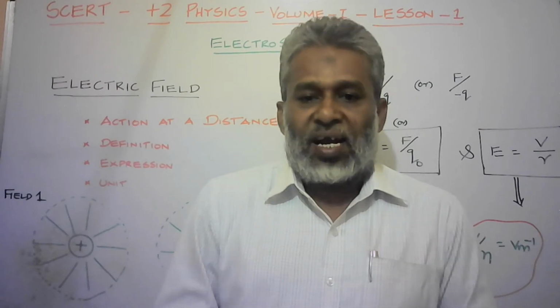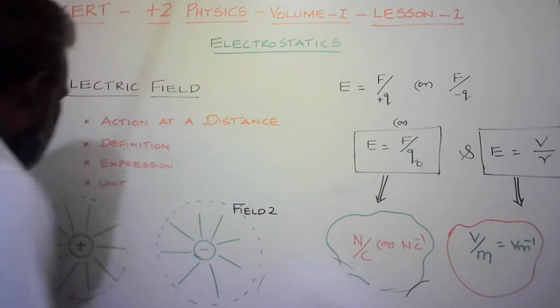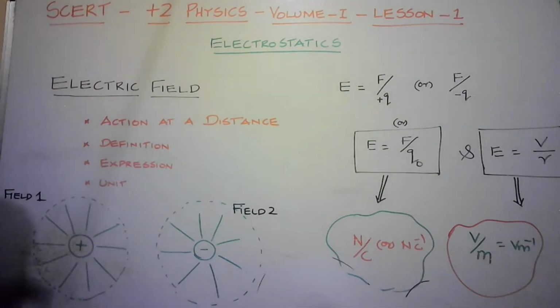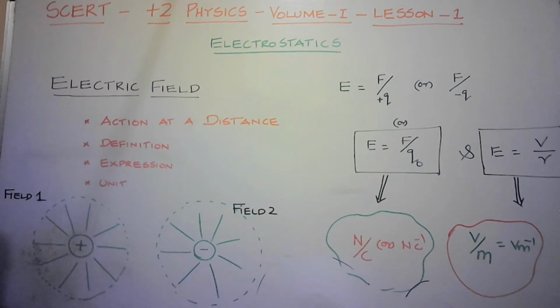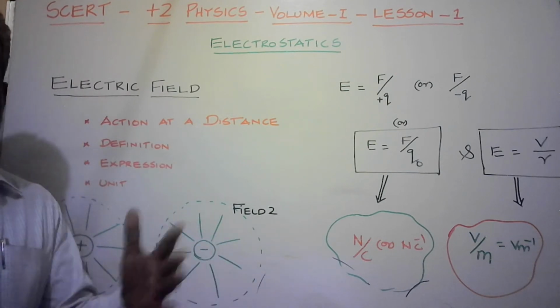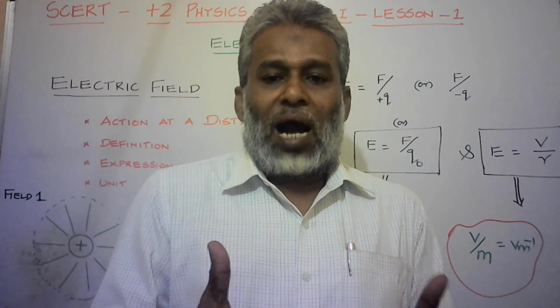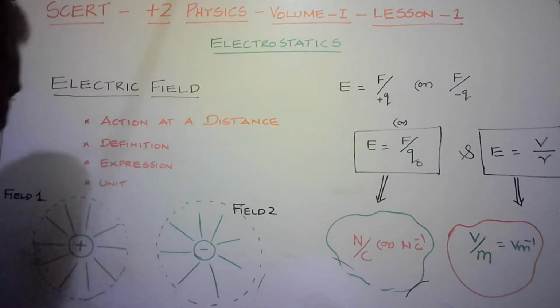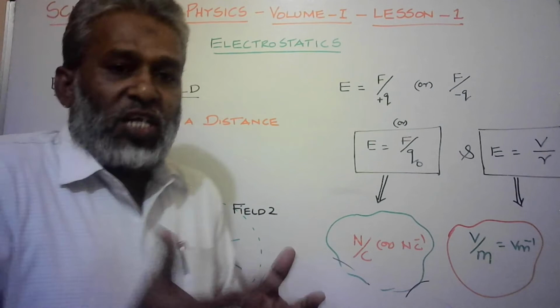Here we are going to take an example. There are two charges here, one is plus, another one minus. It has a certain field. The other one also has a certain field, that is the influence. It depends upon the quantity, the amount of charge. These are interacting with each other. Their influences are interacting with each other.